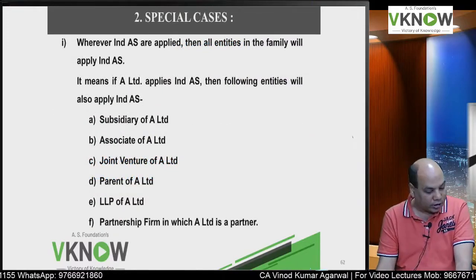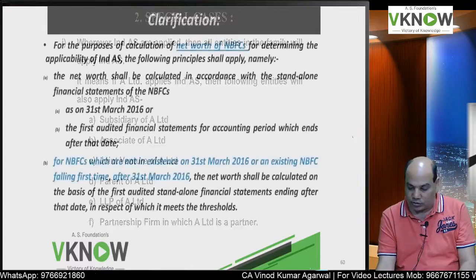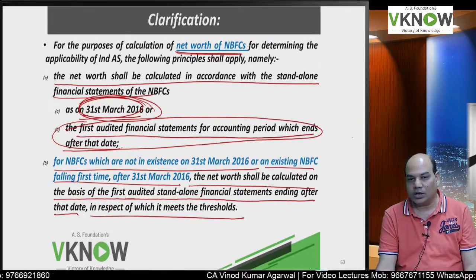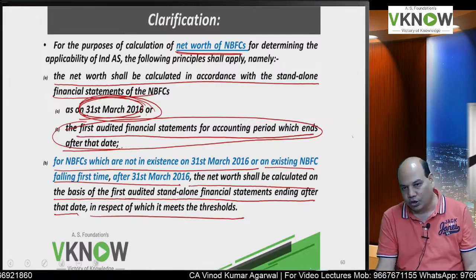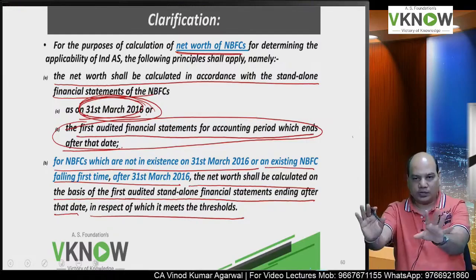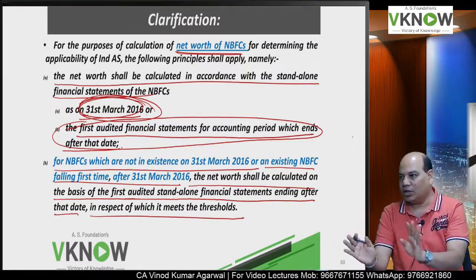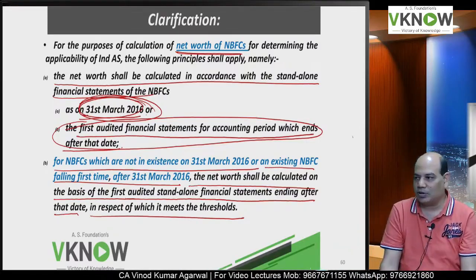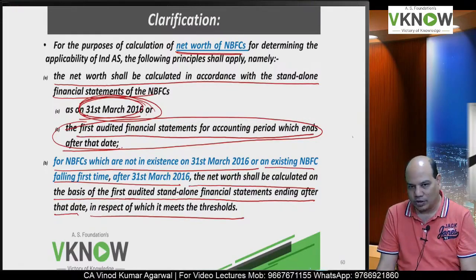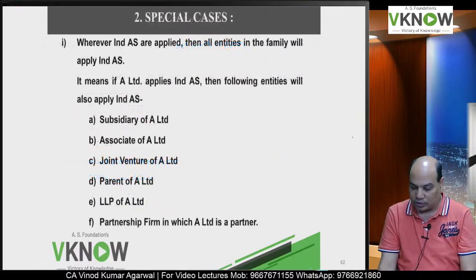For NBFC the net worth date is 31st March 16. For other than NBFC the net worth date was 31st March 14. If it doesn't fulfill on 31st March 14 or 31st March 16, then any next audited financial statement on which it meets the requirement, we are going to take that. Is it right? For applicability.